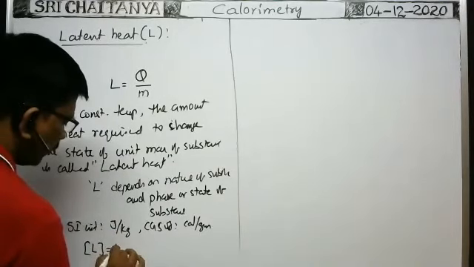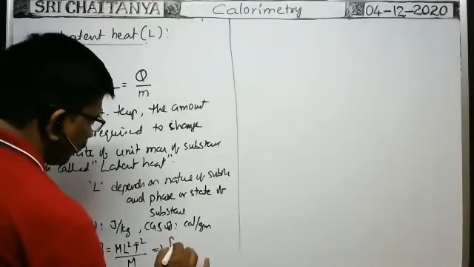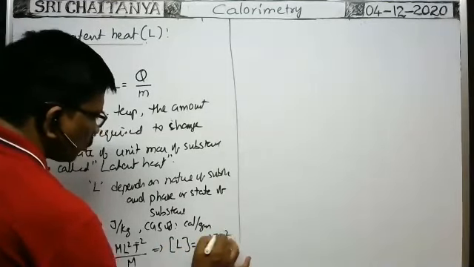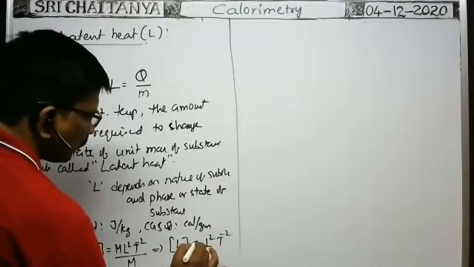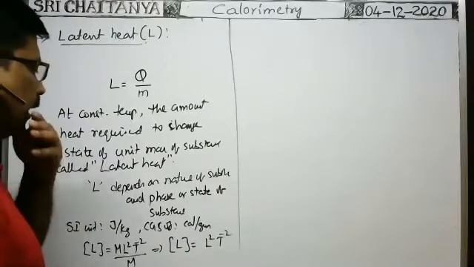Dimension formula of Q, heat energy, is ML^2T^-2. By mass M, the M cancels. That implies dimension formula of latent heat is L^2T^-2. Of course, M is not there; we can write M^0, or we can keep it like this. It is the dimension formula of the latent heat.